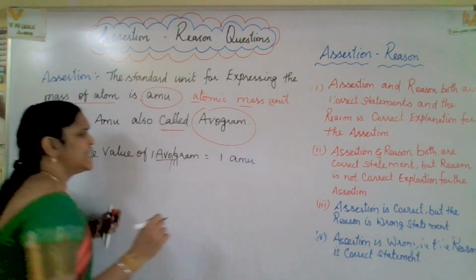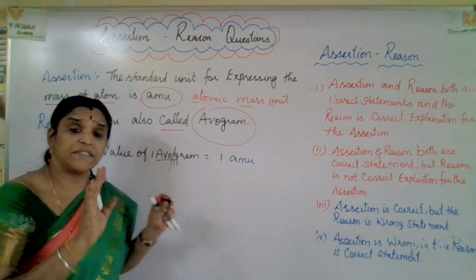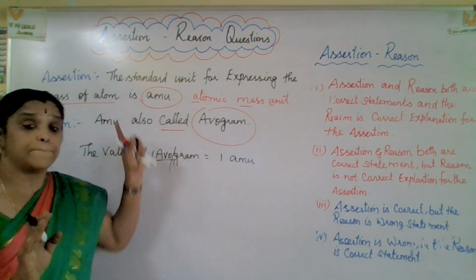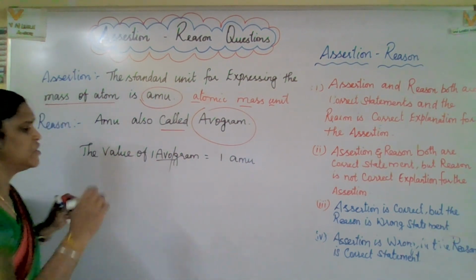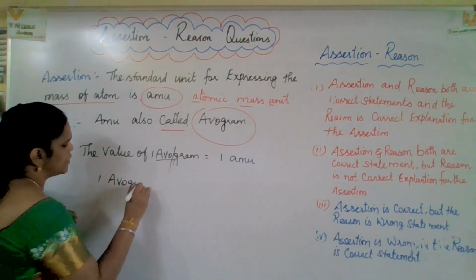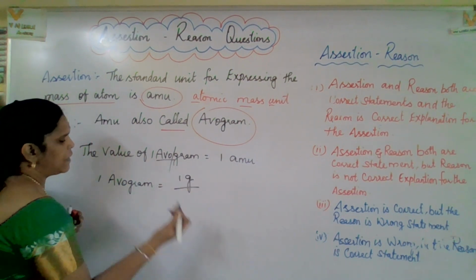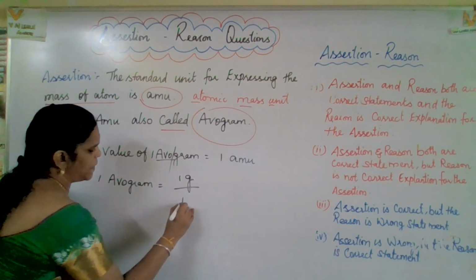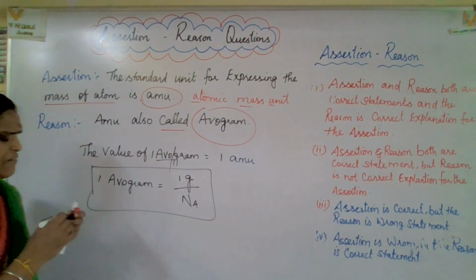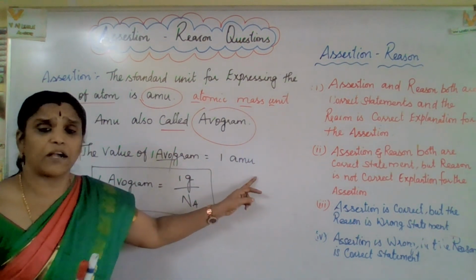So that means the reason is not relevant to that assertion, but the statement is correct. 1 avogram equal to 1 gram of atom, or atomic weight divided by Avogadro number. That's all. The value of 1 avogram equal to 1 atomic mass unit.